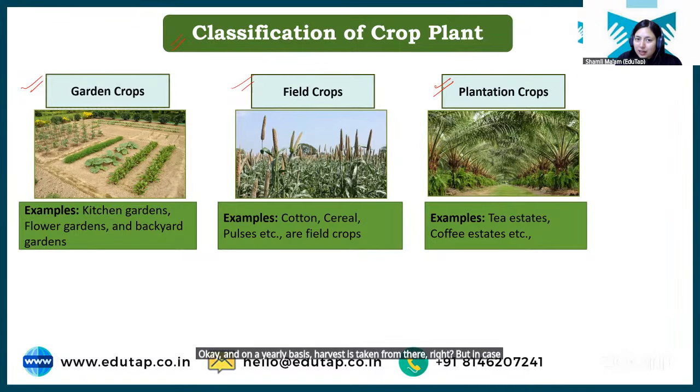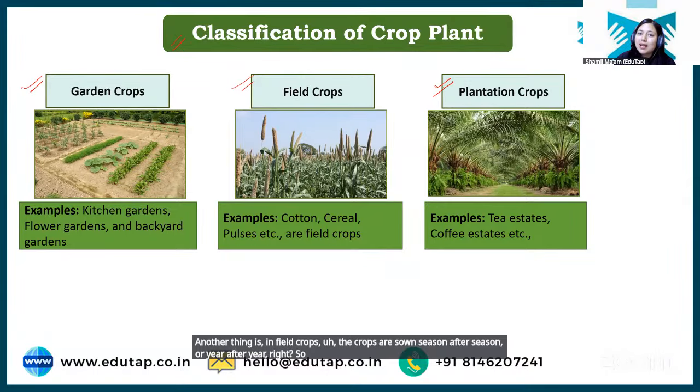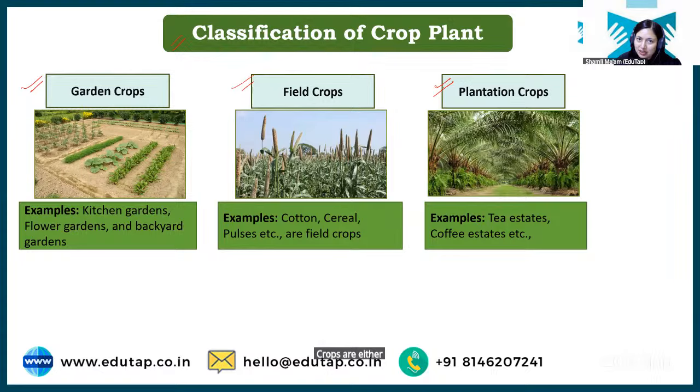But in case of field crops, first of all, the scale of area is less as compared to plantation crops. Another thing is that in field crops, the crops are sown season after season or year after year, right? So here replanting is required because crops are either annual or biennial in nature. Clear?